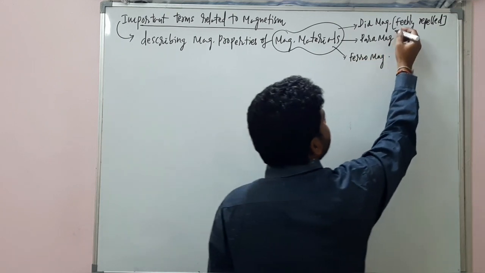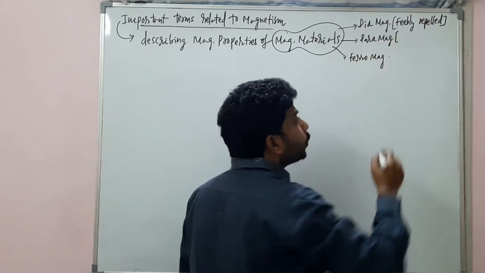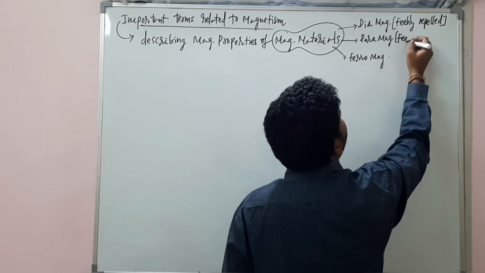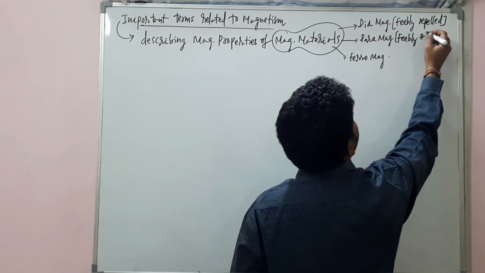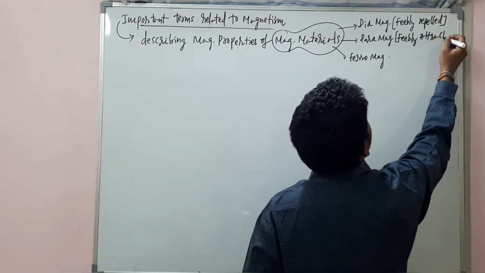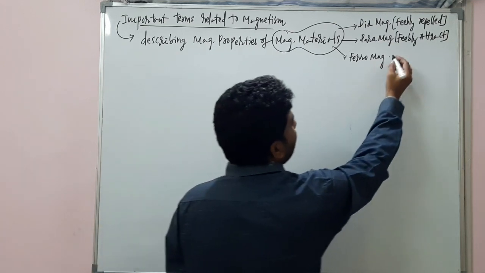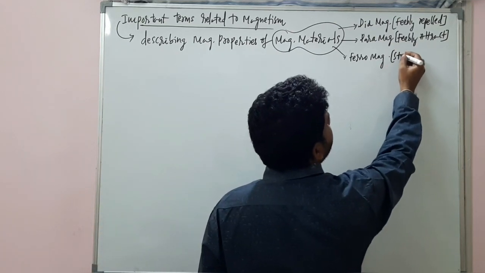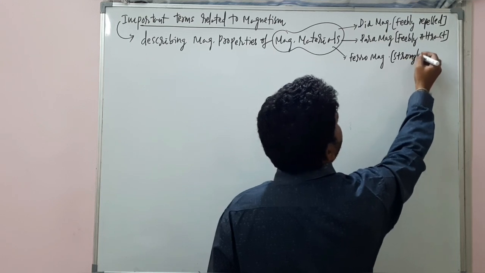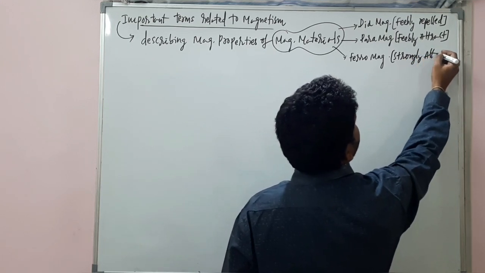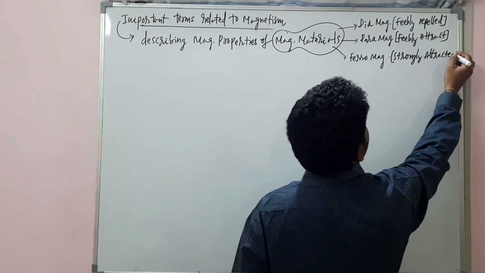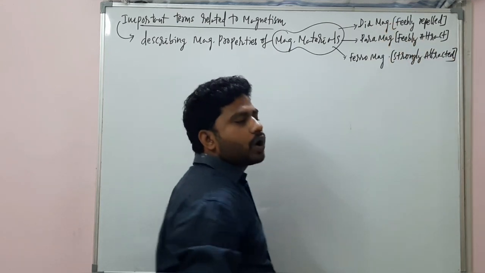This paramagnetic substance will be feebly attracted by that strong magnet, and this ferromagnetic substance will be strongly attracted by that strong magnet.